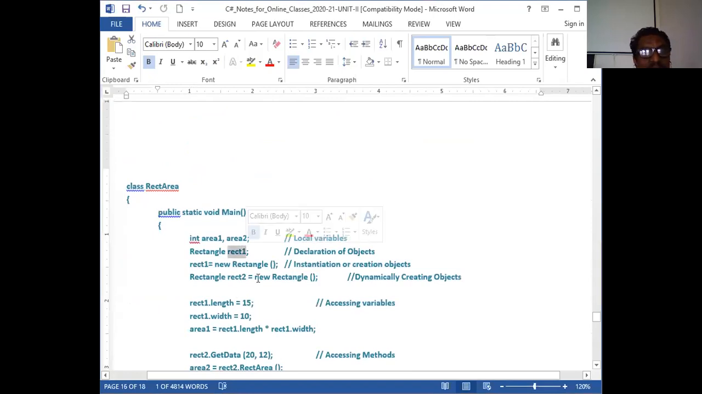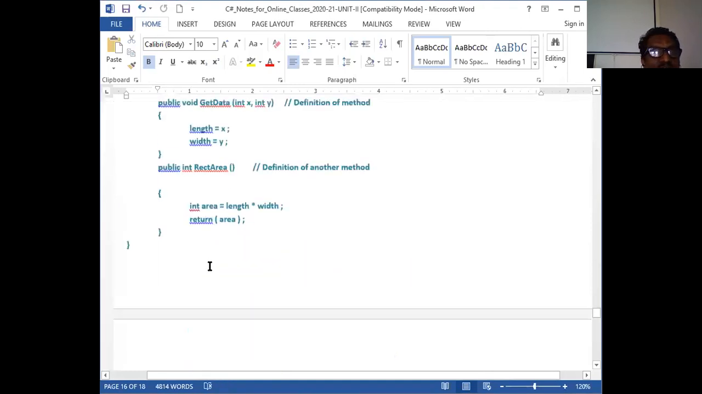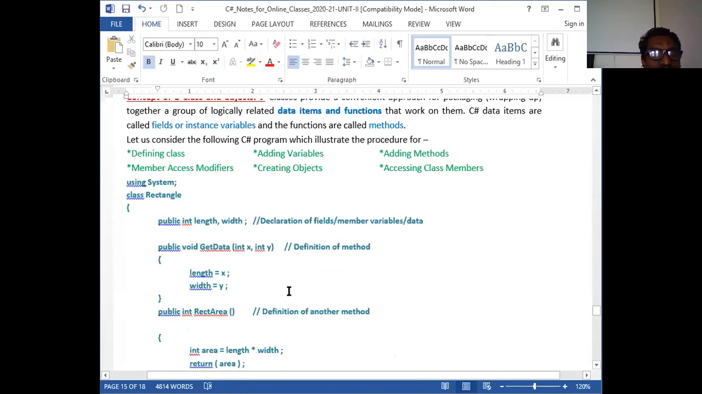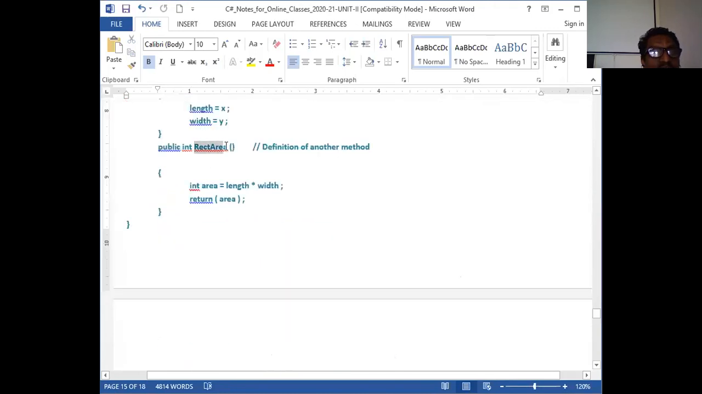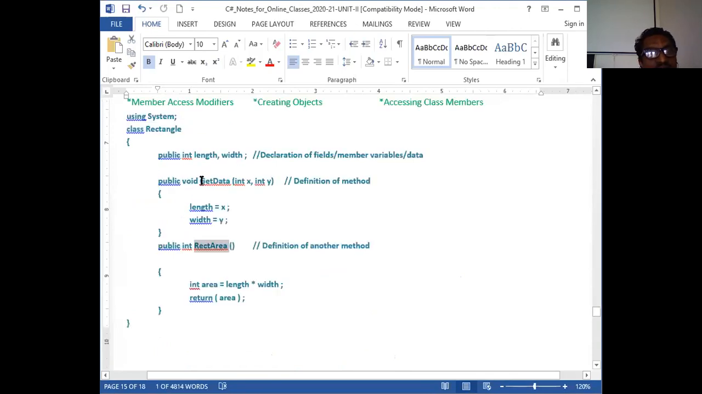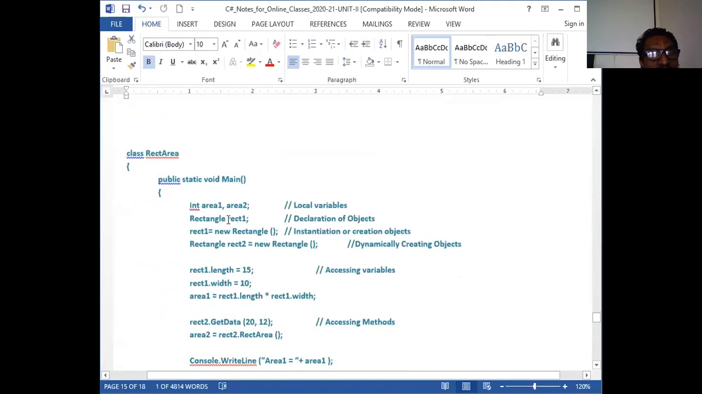Instead of calling it a variable, now this is a variable of this type, but I cannot call it a variable anymore. Though it is a variable, henceforth I start calling it an instance, an object of this particular class. So rect1 consists of both data and member functions associated with it. Rect1 internally consists of length and width, and then I can call these functions, that is rect read and rect area. So these two functions I can call with the help of this object here.